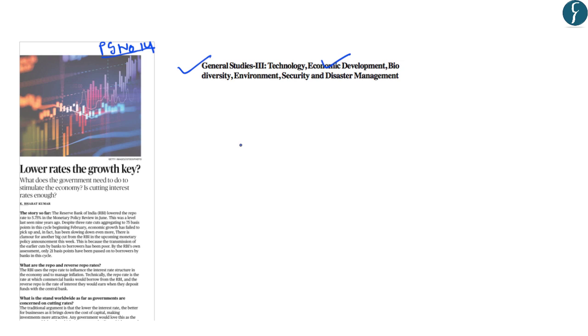Now, currently it is being said that the Indian economy is facing a slowdown. So, in response to this, the RBI has lowered the repo rates to a 9-year low of 5.75%. Now, despite the cuts in the policy rate, the economic growth has failed to pick up due to poor monetary policy transmission.